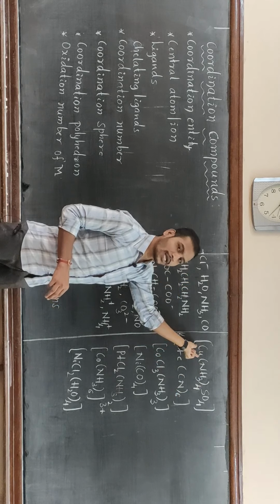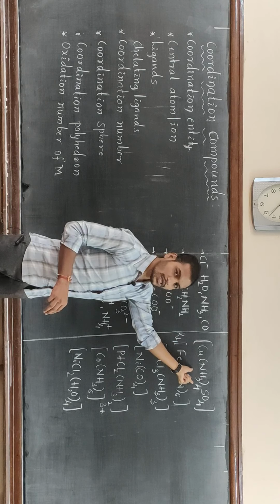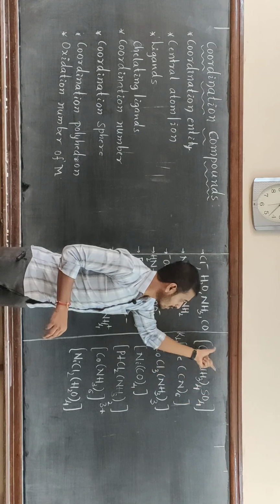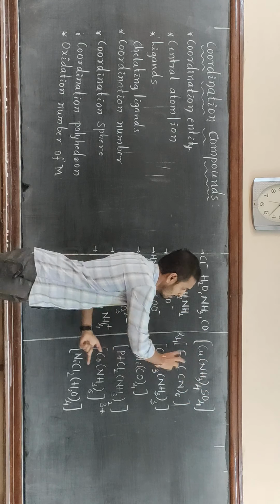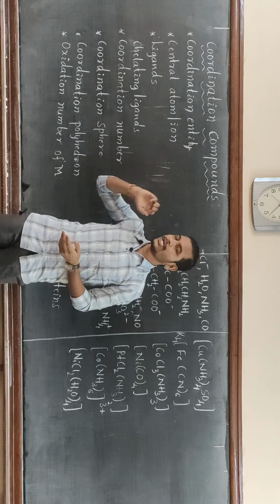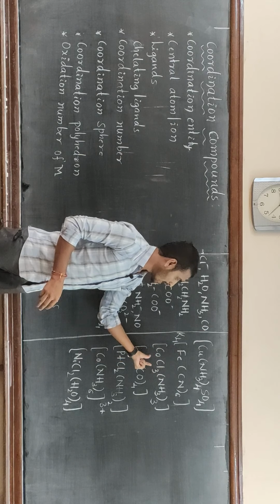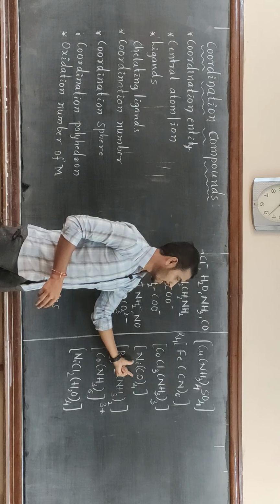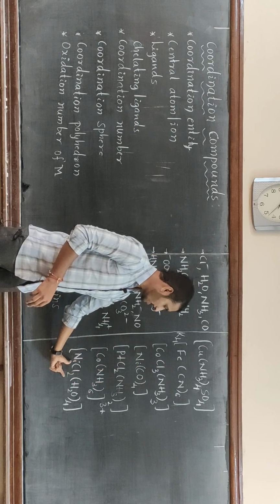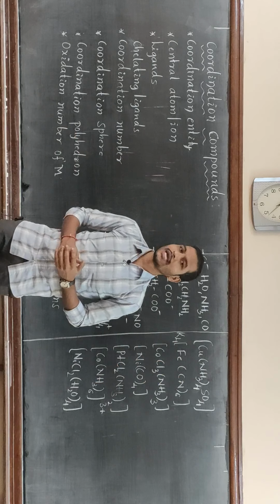Here, copper is the central metal atom or ion, these are the neutral molecules, and this is the negative ion or anion, and the complete group present in this square bracket is considered as the coordination entity. Okay, and we have some examples here: [Fe(CN)6], [CoCl3(NH3)2], [Ni(CO)4], [PtCl2(NH3)2], [Co(NH3)6], then [NiCl2(H2O)4]. These are all examples of the coordination entity.